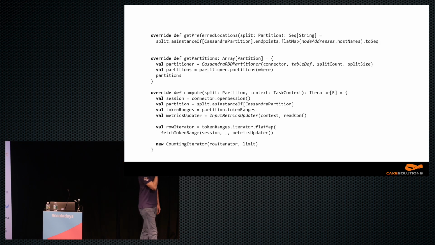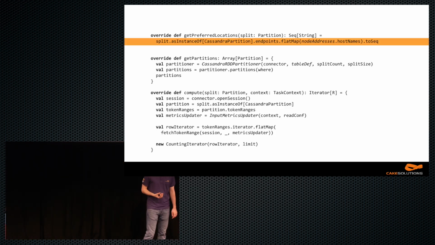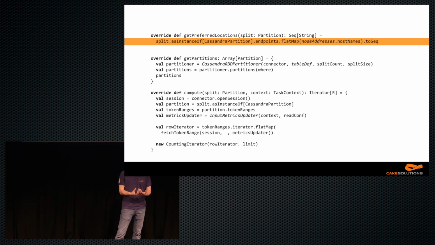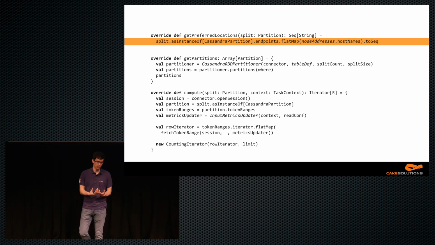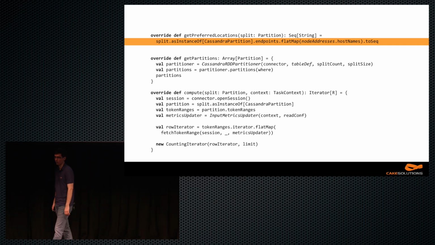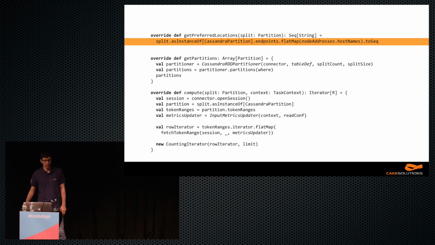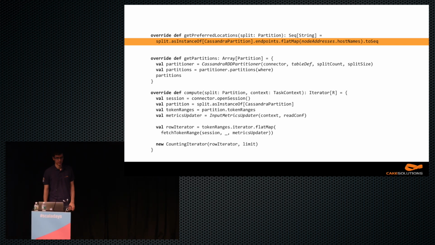Spark also knows where its nodes live physically, and where Cassandra's nodes live. So if Cassandra and Spark nodes live on the same physical machine, that Spark node can query the same Cassandra node on the same physical machine, and therefore it will be more efficient, and it will optimize moving data across the network.